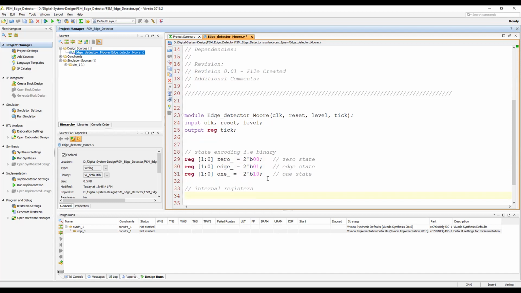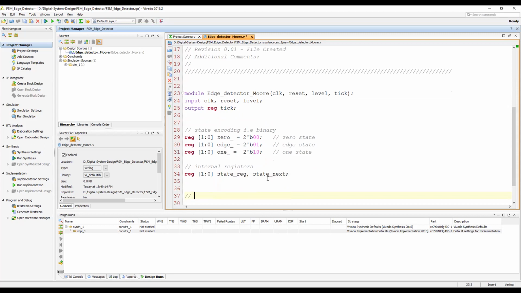They will have the same size as the encoding, 2 bits. One we always name state_reg, and then the next one is state_next.